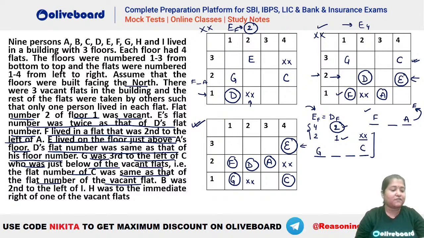Okay. I hope everybody is getting the same arrangement. Okay, after that, look at what is given. B was second to the left of I. So B has to be second to the left of I, it will be like this. This is your B and I.